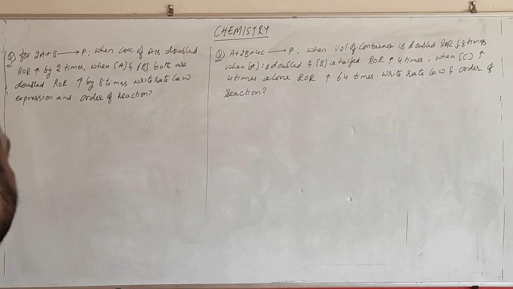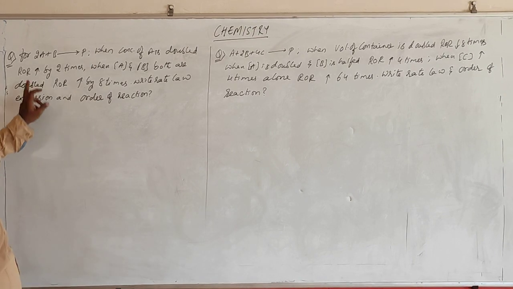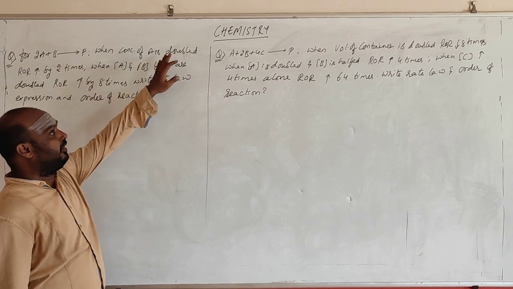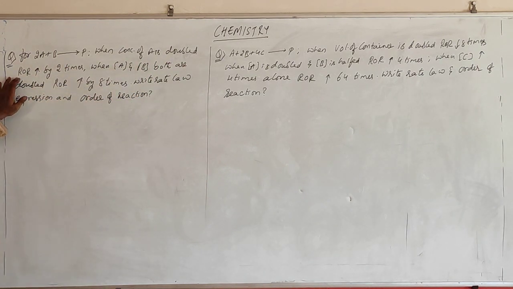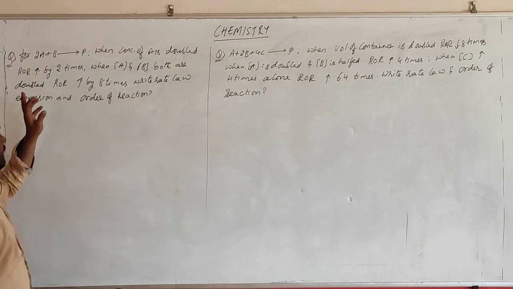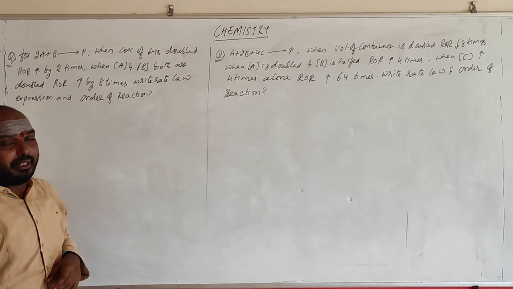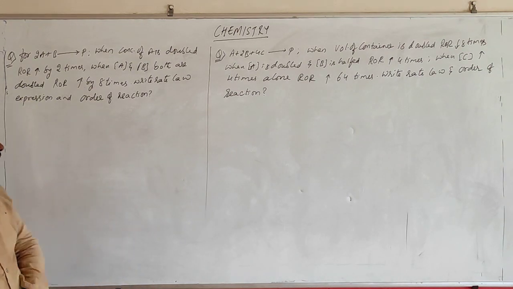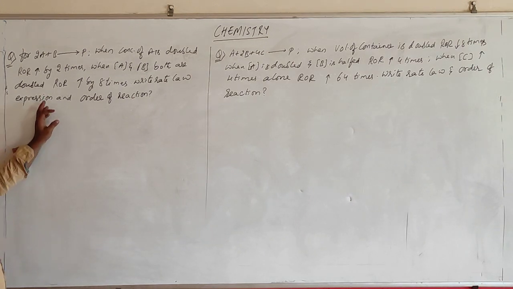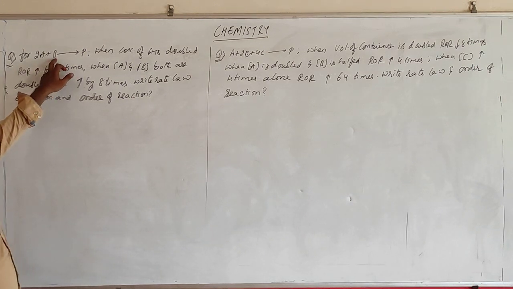Look at the question, students. Here are some questions. For 2A plus B giving rise to products, when the concentration of A is doubled, rate of reaction increases by 2 times. When the concentration of A and B both are doubled, rate of reaction increases by 8 times. Write the rate law expression and order of reaction. Getting me? What it is telling is this is the equation. So write the first rate equation.